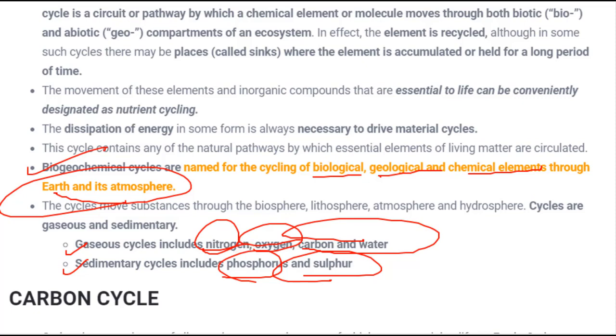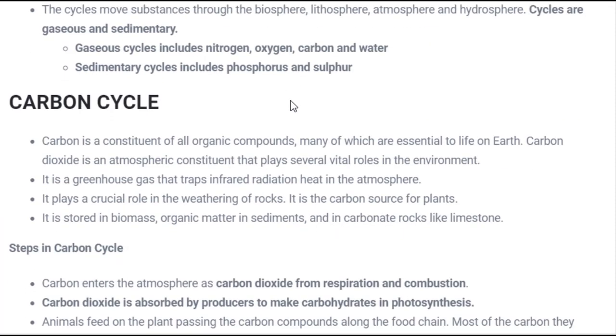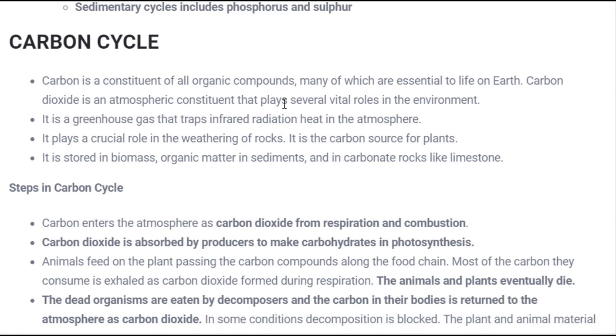Fine. So starting with the carbon cycle. What is carbon? We know carbon is present everywhere, in all organic compounds. Every organic compound consists of some carbon compound. And why and how? We know carbon dioxide is a very important gas in our environment. In this gas we have two elements, one is carbon and the other is oxygen. So carbon becomes a very essential element of all organic compounds.